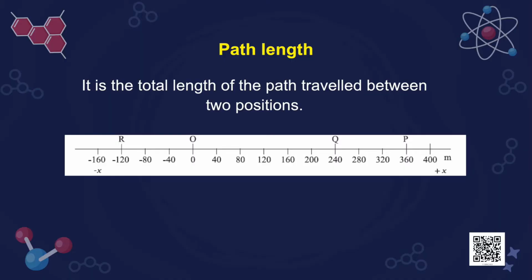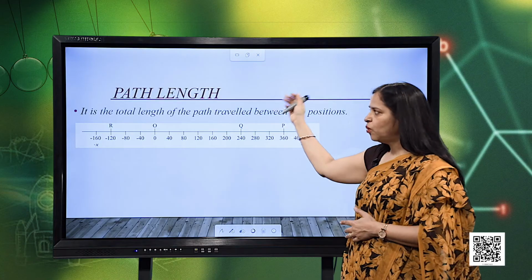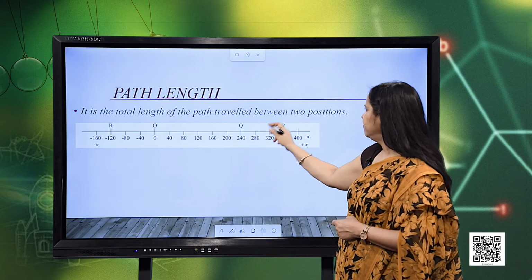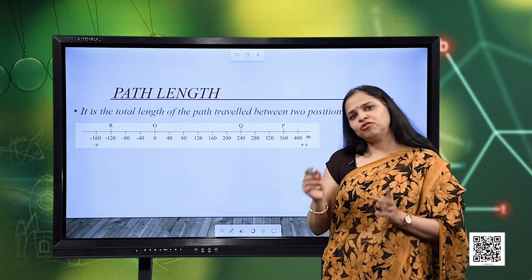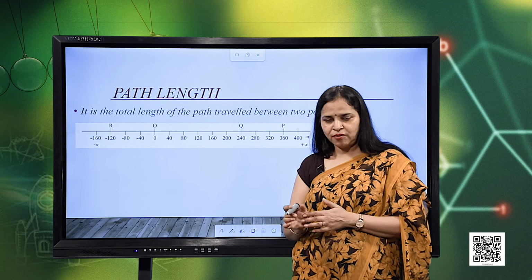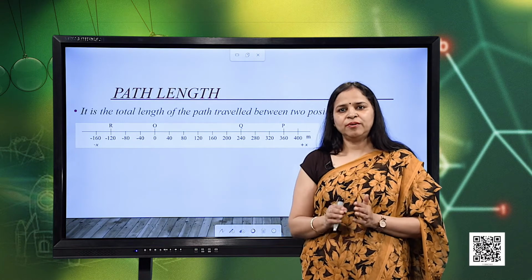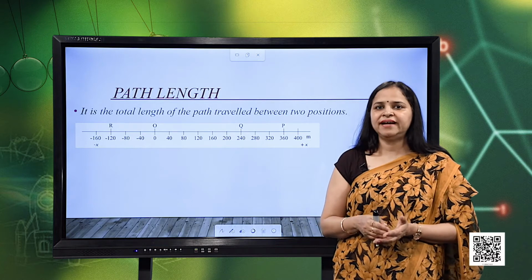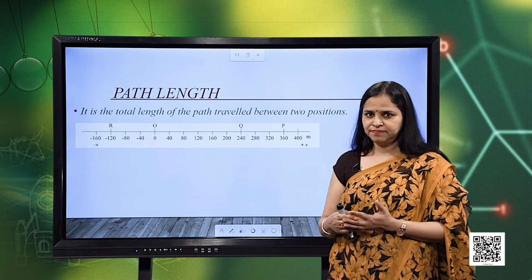Now, let us talk about another physical quantity called displacement and distance. First of all I will talk about distance or the path length. What is the path length? It is the total length of the path travelled between the two positions. So, we are very much clear about the positions, how to specify the position of the object. Now, let us talk about if the object is in motion, then how do we describe its distance travelled?